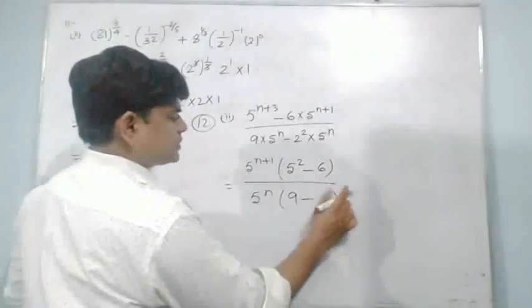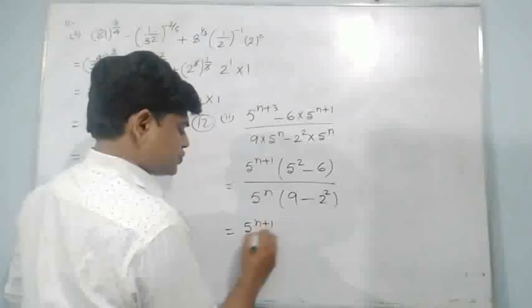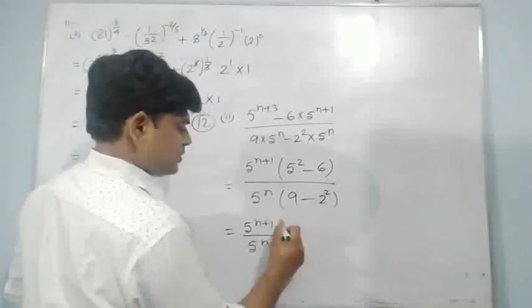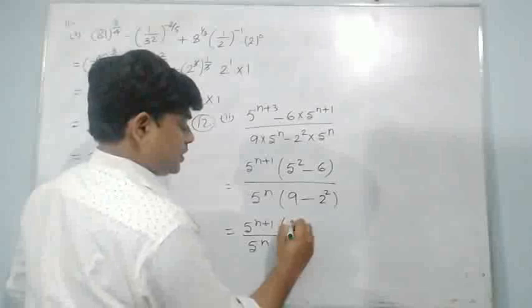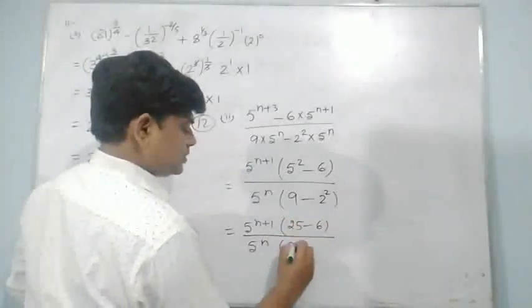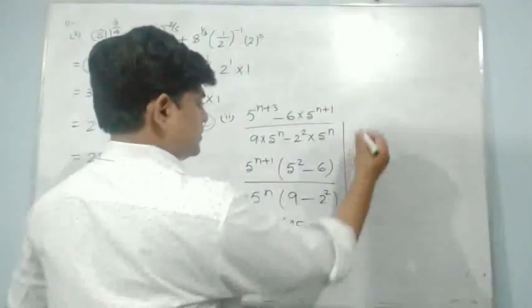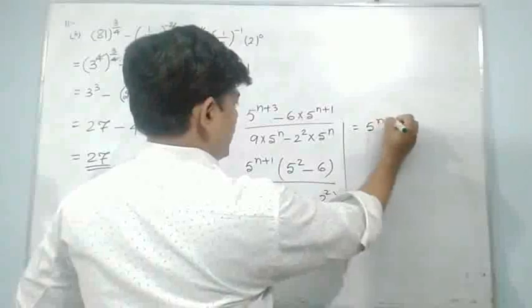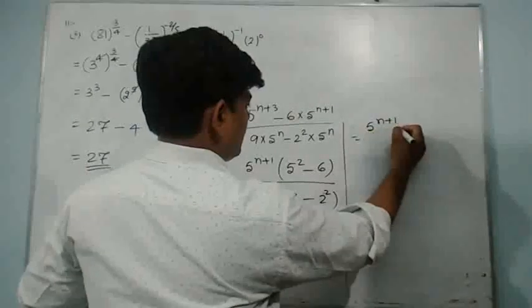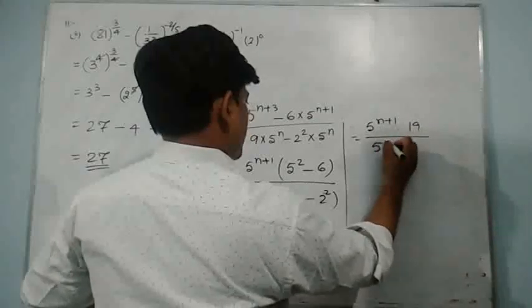Or you may write once it is 2 square, no problem is there. So 5 to the power n plus 1 upon 5 to the power n. Here I am having 25 minus 6. Here I am having 9 minus 4. So side by side I can write it's 5 to the power n plus 1 into 25 minus 6 is 90, and this is 5 to the power n.